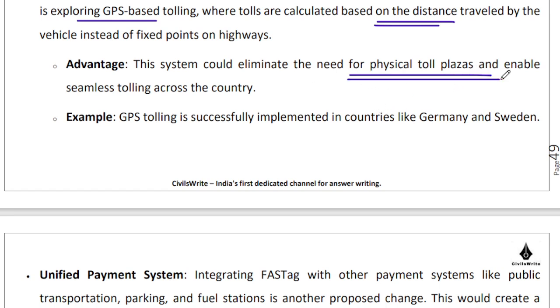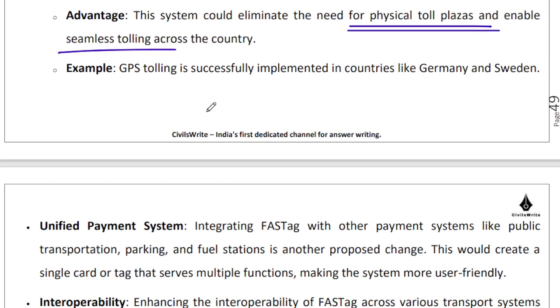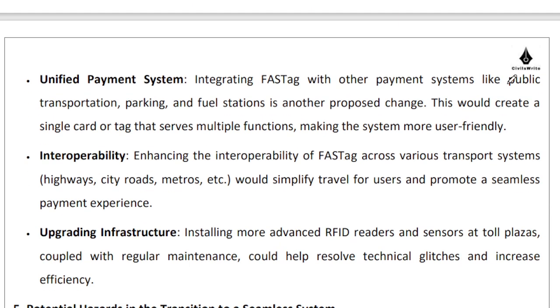Nobody needs to pass through the toll plaza, so it will be seamless tolling. That entire idea of stopping or halting or reducing the speed while passing through the toll plaza will be completely eliminated, right? And this GPS tolling is not very unique, in the sense that it has already been successfully implemented in a number of countries, right?